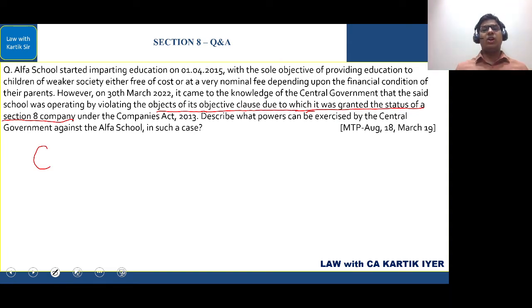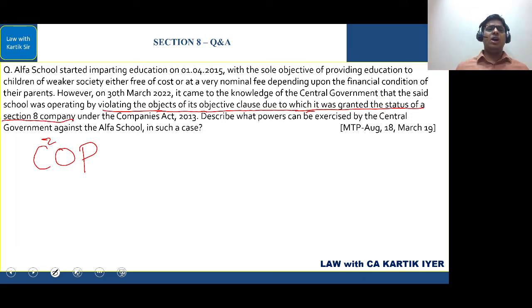So they are contravening the conditions based on which the sanction to run a Section 8 company was given, or the company is having its conduct done in a fraudulent manner, or the objects of the company are violated. Even this can cover this part also. The objects are getting violated, or it is prejudicial to public interest. The way it is functioning is prejudicial to public interest. Prejudicial means disadvantageous to public interest.